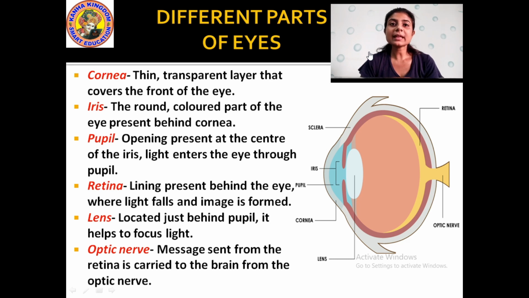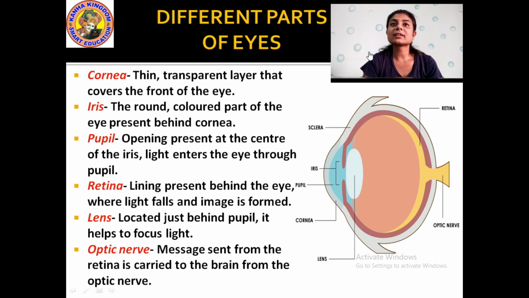Okay? Then the optic nerve. What is the optic nerve? The message sent from the retina is carried to the brain by the optic nerve. The light that gets inside our eye, or the image that is formed, the optic nerve sends that image to our brain, and then our brain recognizes it, and we come to know what we are seeing and looking at.